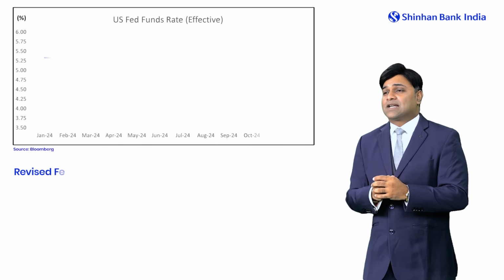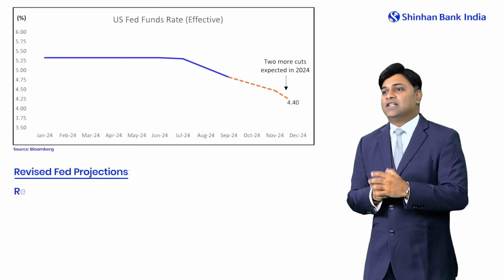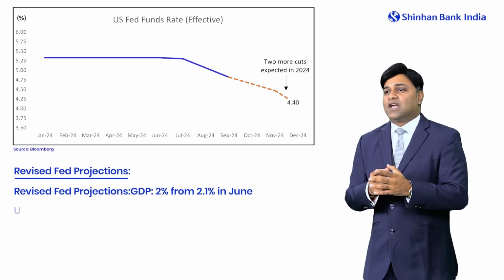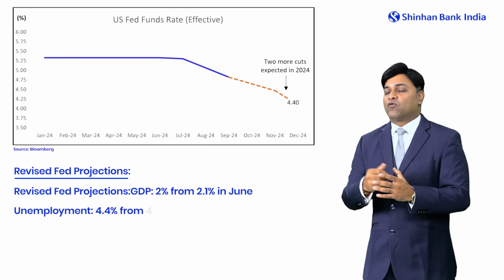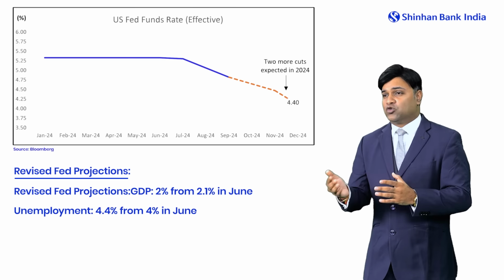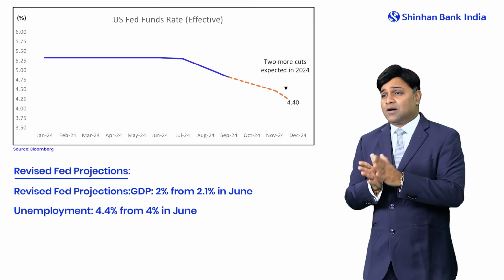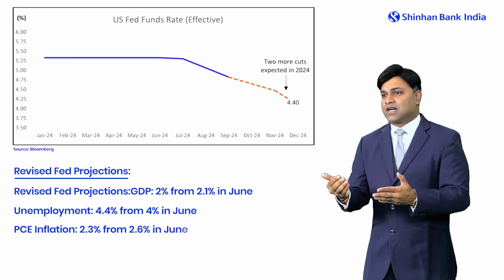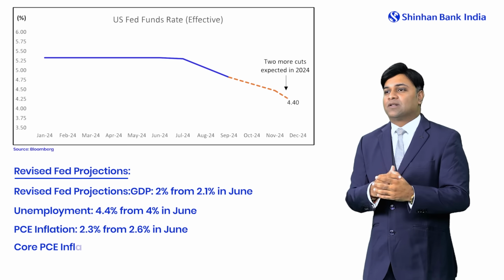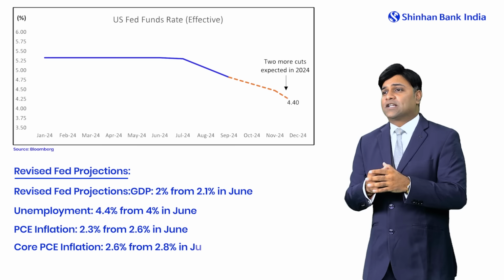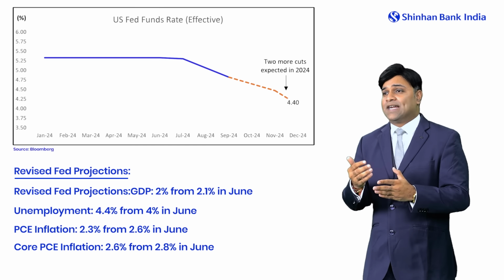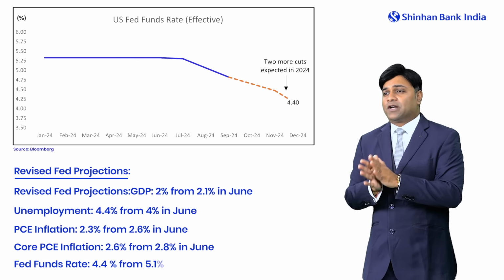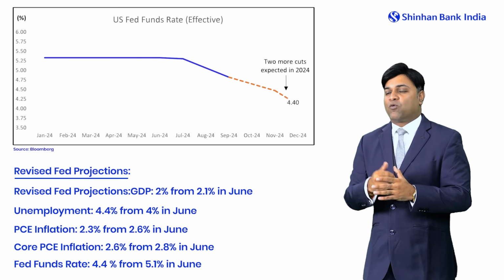It's also important to understand the projection changes. If we talk about the GDP number, it has been revised lower to 2% from 2.1% in June. The unemployment number has been raised to 4.4% from 4% in June. The PCE inflation number has been reduced to 2.3% from 2.6%. The core PCE number has also been reduced to 2.6% from 2.8%. Also, the Fed Funds futures rate has been reduced from 5.1% to 4.4%.